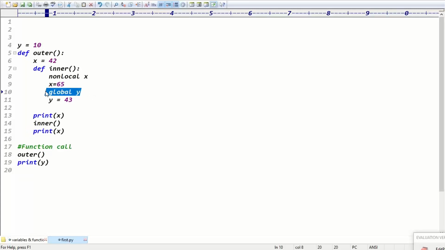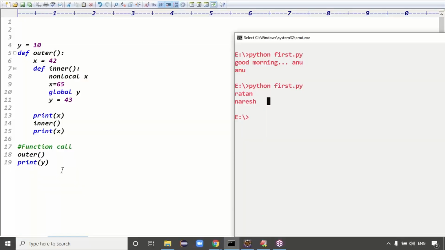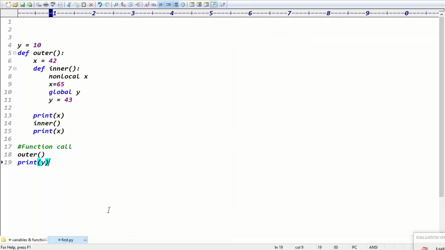Exactly. And global y, I represent the global variable, right? Global y, already the y value is how much here? 10 is there already. Okay, global variable y is 10, then y equal to 43. Then printing y means what? 43, right? It means this is 42, this is 65, and print y means 43, right? Exactly. Is that clear now, guys?